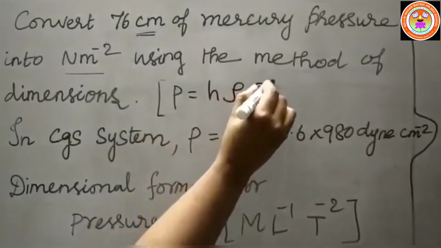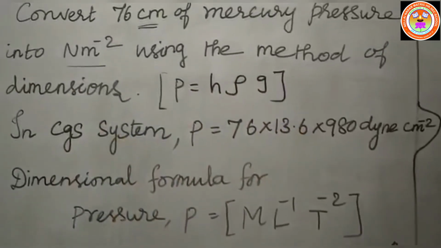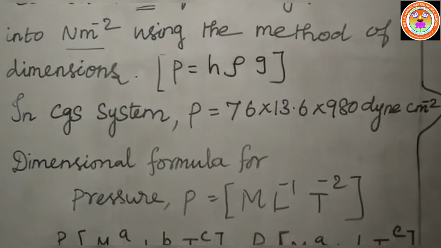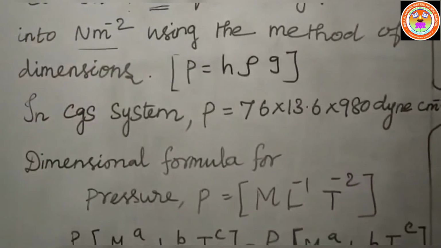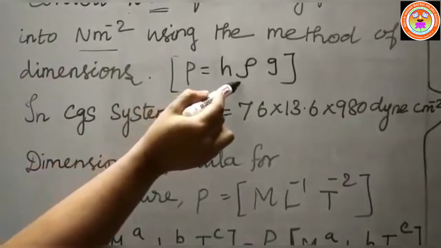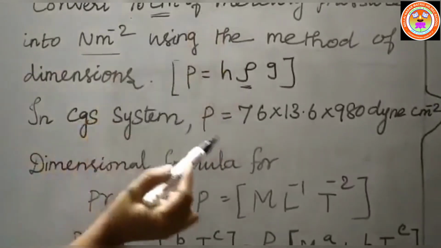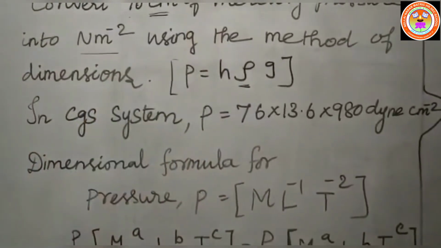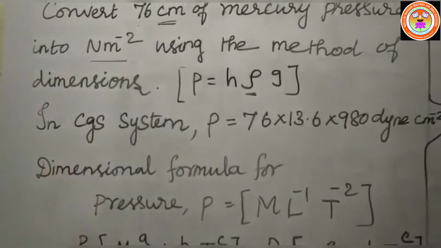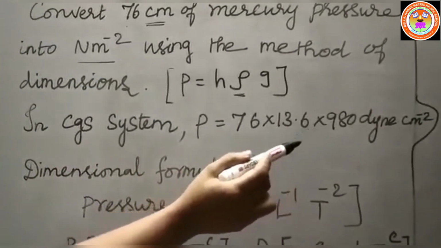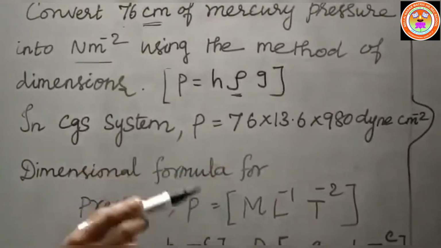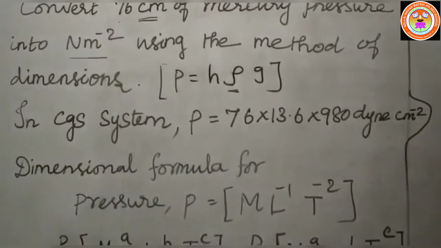Already you know this formula. h is the height of the liquid column, given in the problem as 76 centimeter. Rho is the density of mercury, the value given is 13.6. And g is the acceleration due to gravity, the value is 980, in dyne, the CGS unit of acceleration due to gravity.